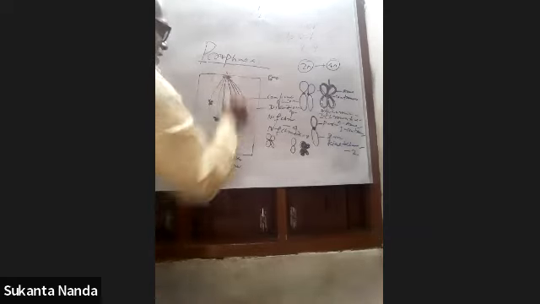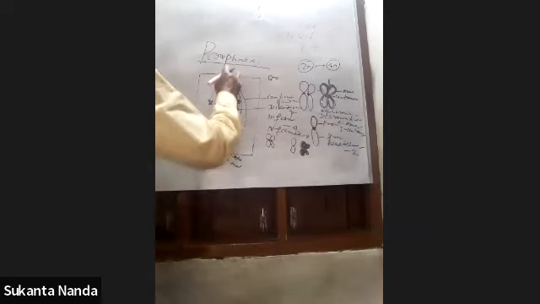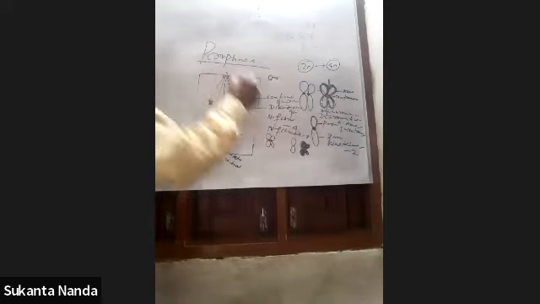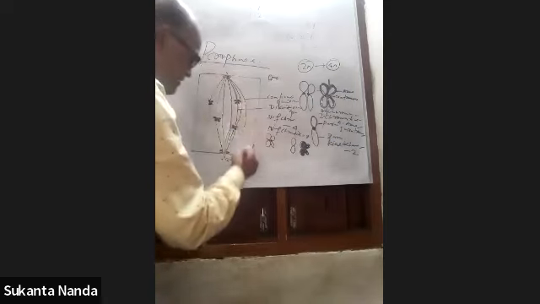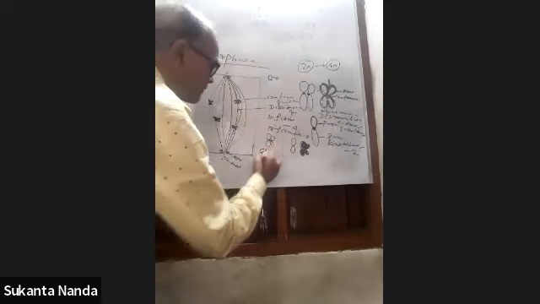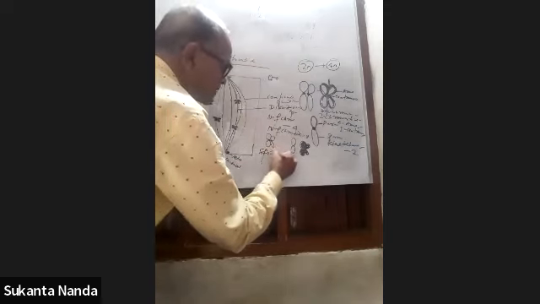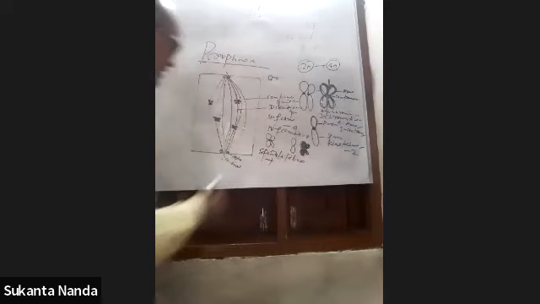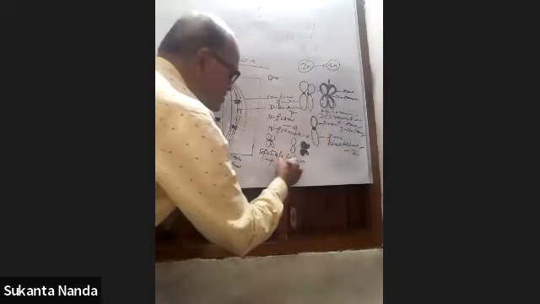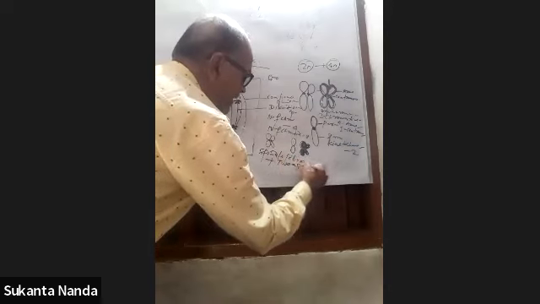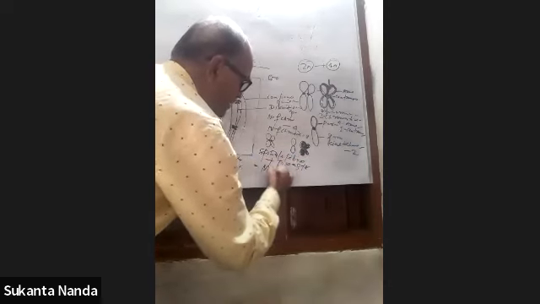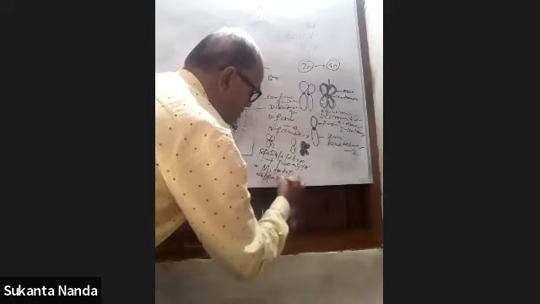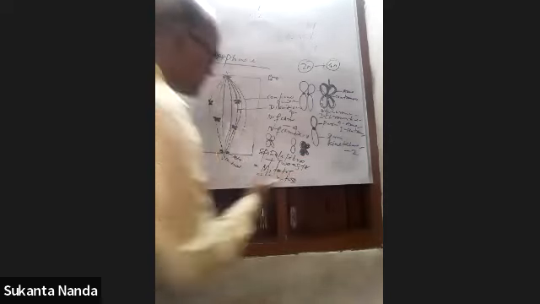So these spindle fibers and asters are called the mitotic apparatus. Okay, that is spindle fibers plus two asters, called the mitotic apparatus.